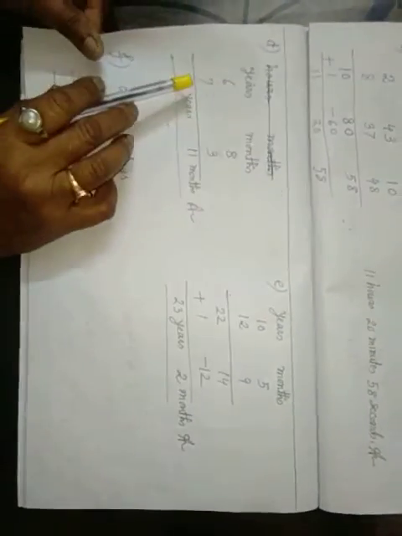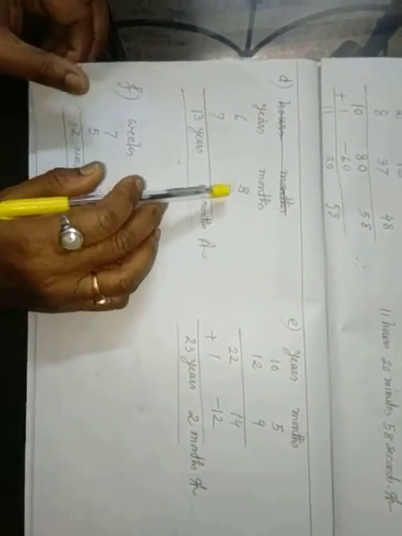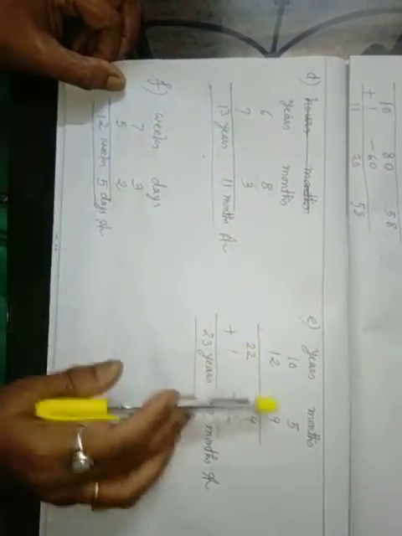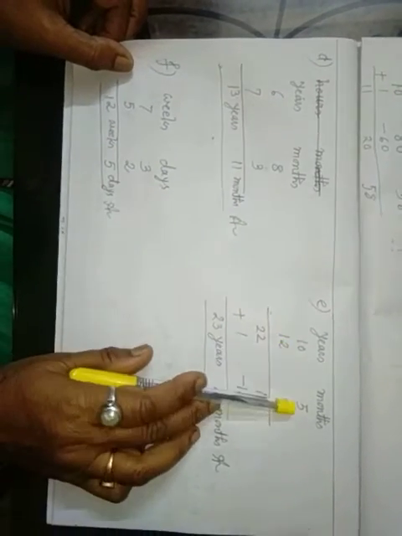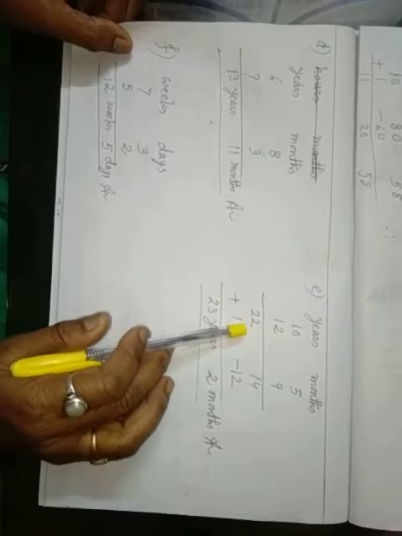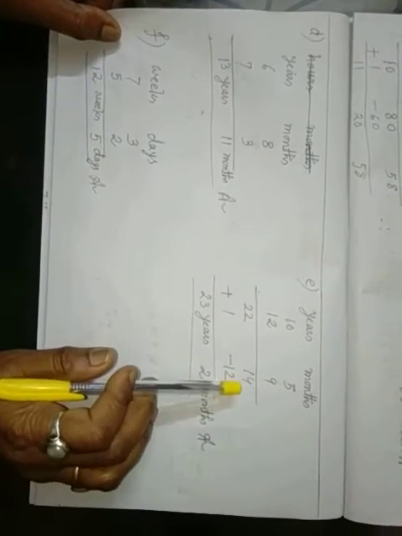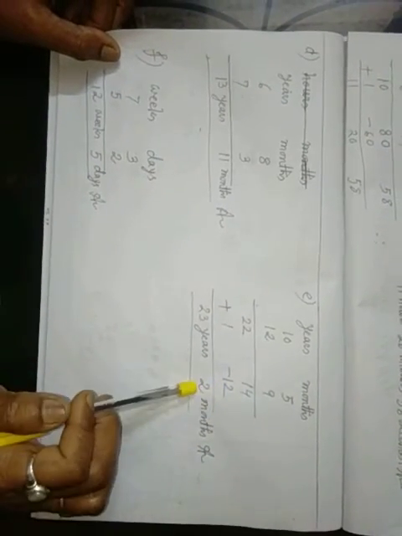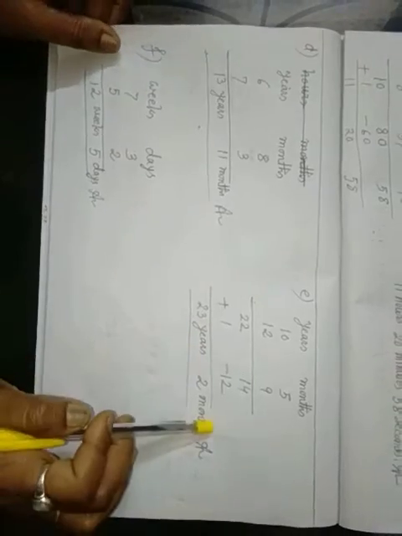Okay. Years, months. 6 years, 8 months plus 7 years, 3 months. 8 plus 3 is 11 months, 13 years. Years, months: 10 years, 5 months plus 12 years, 7 months. 5 plus 7 is 12 months, 22 years. 14 months: 12 months equal 1 year, so minus 12, 2 plus 1, 23 years, 2 months. 7 weeks, 3 days plus 5 weeks, 2 days: 12 weeks, 5 days.